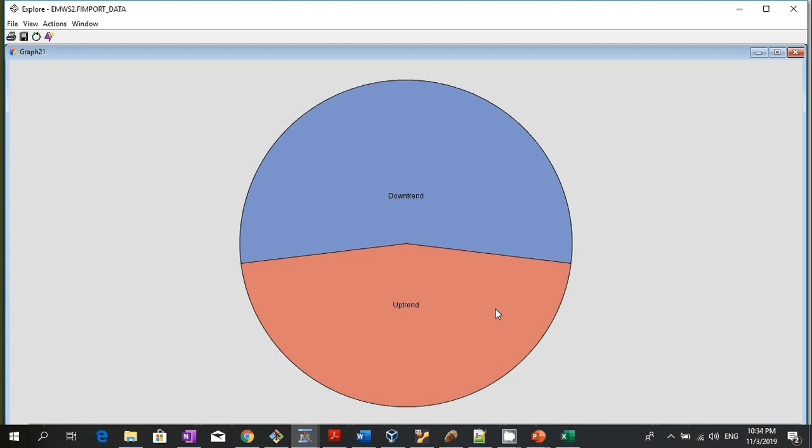We can see that there's a frequency of 60 for uptrend and 70 for downtrend. A bit of computation: I've done this computation before, it's about a 46 to 54 split, which is quite balanced, not 50-50 but pretty balanced.